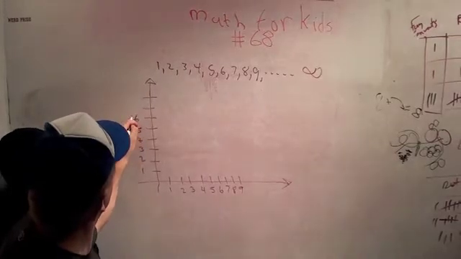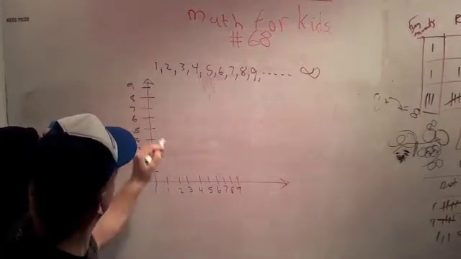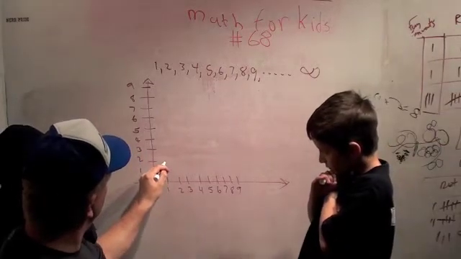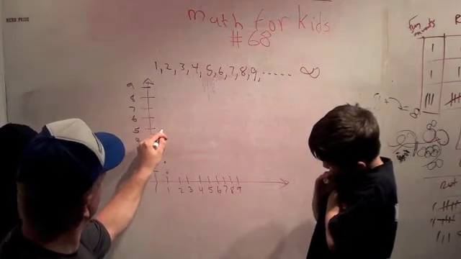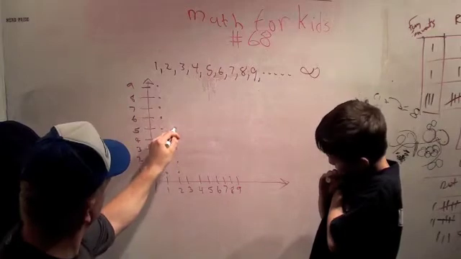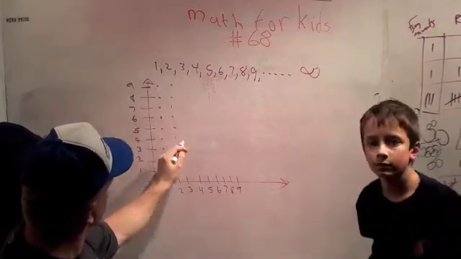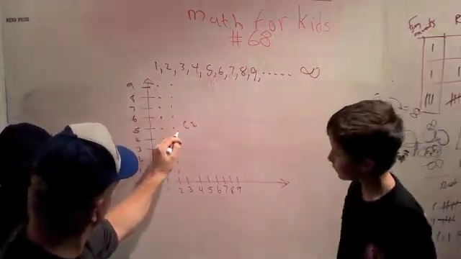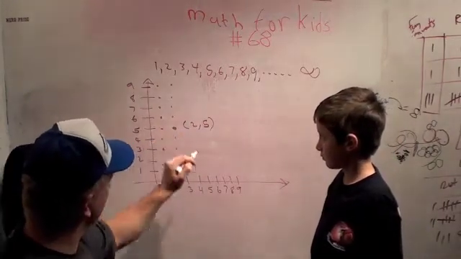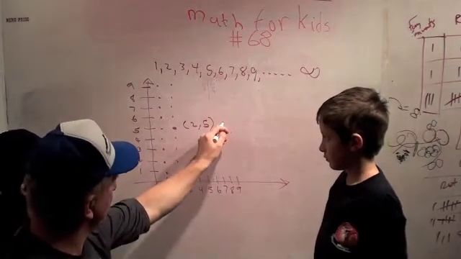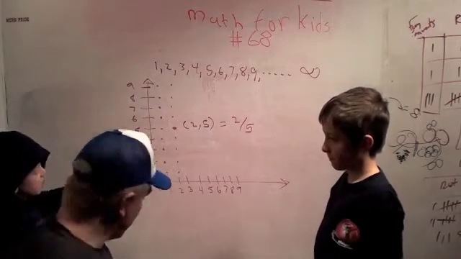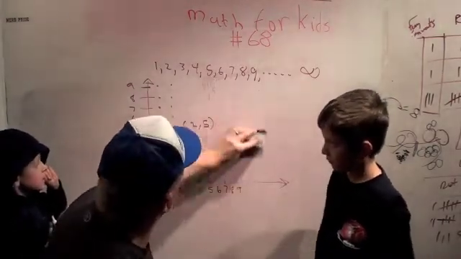Make this big grid. Make a 9 up here. And for any point that's on both of our grids, we're going to make a fraction. So, for example, let me just draw a few of the points. This dot has a 2 here and a 5 here. So we're going to say this is the fraction 2 over 5. 2/5, okay?